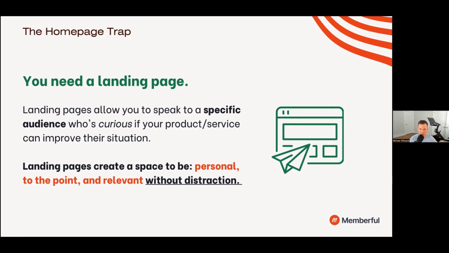Something different has to happen for every space that we send folks to the website from. So landing pages solve that problem. Landing pages let you speak to these different audiences in specific ways, and they also let you do it in a space that contains no distraction.